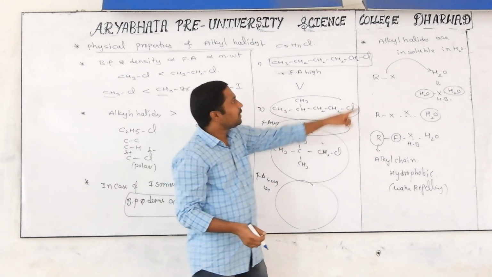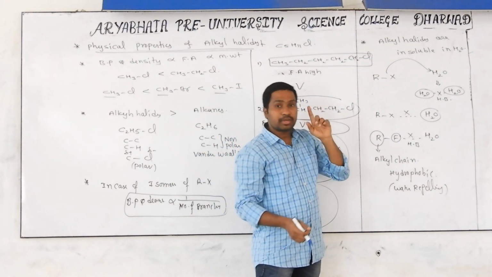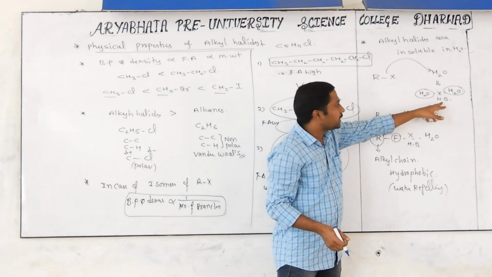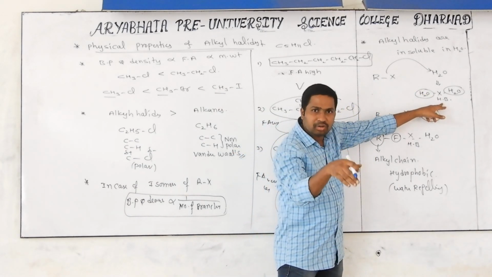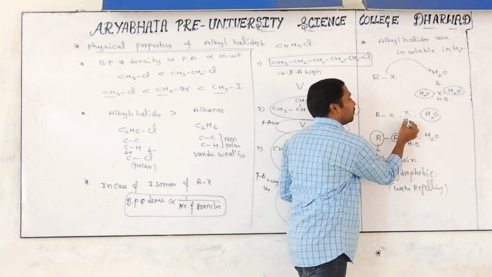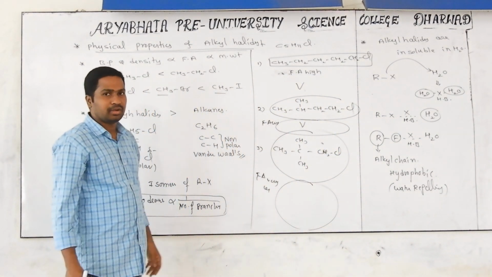That's why we commonly say alkyl halides are insoluble in water, for two reasons. Alkyl halides are unable to break the hydrogen bond which is present in the water molecule, and they are unable to form the hydrogen bond with the water molecule. Yes, it's a very important conclusion. What are the conclusions here?